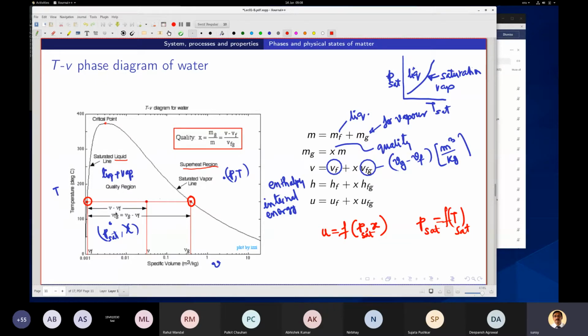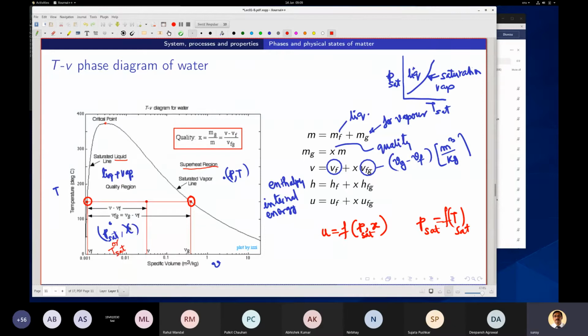Once in this region, you have to specify P sat and X, or T sat and X, the saturation temperature and X. Because when it goes from liquid to vapor, the pressure and temperature remain constant, you can specify either P sat or T sat.